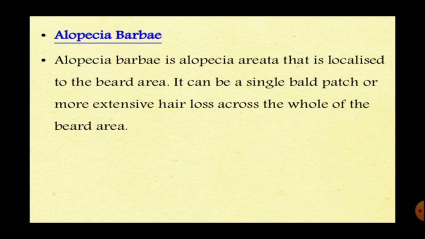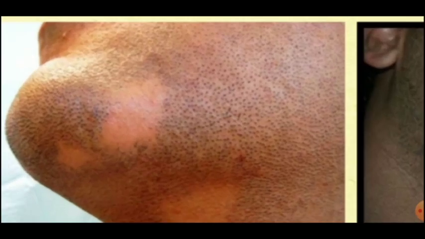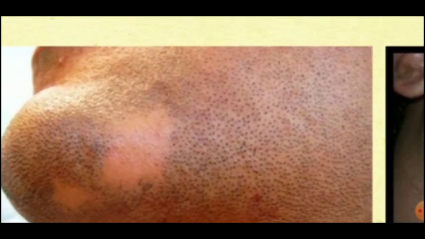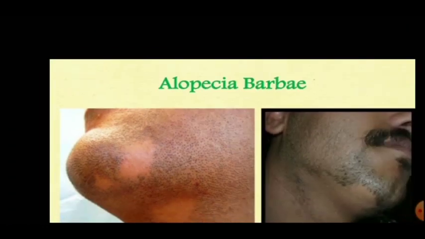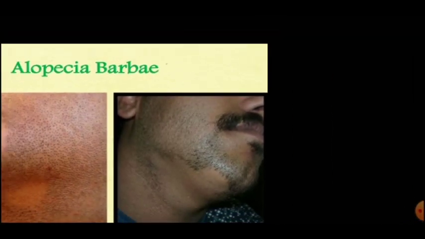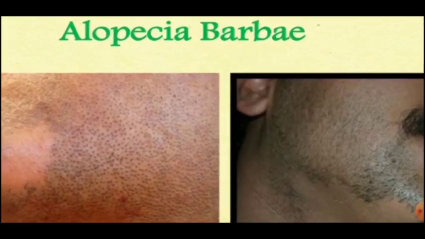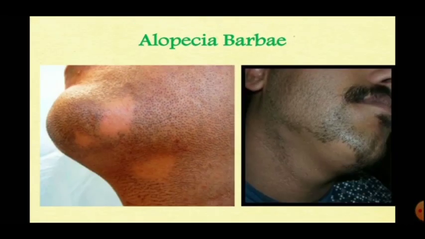The next topic is alopecia barbae. Alopecia barbae is alopecia areata that is localized to the beard area. It can be a single bald patch or more extensive hair loss across the whole of the beard area. We can see in the picture the patchy hair loss in the beard. That's called alopecia barbae, and barbae means beard.